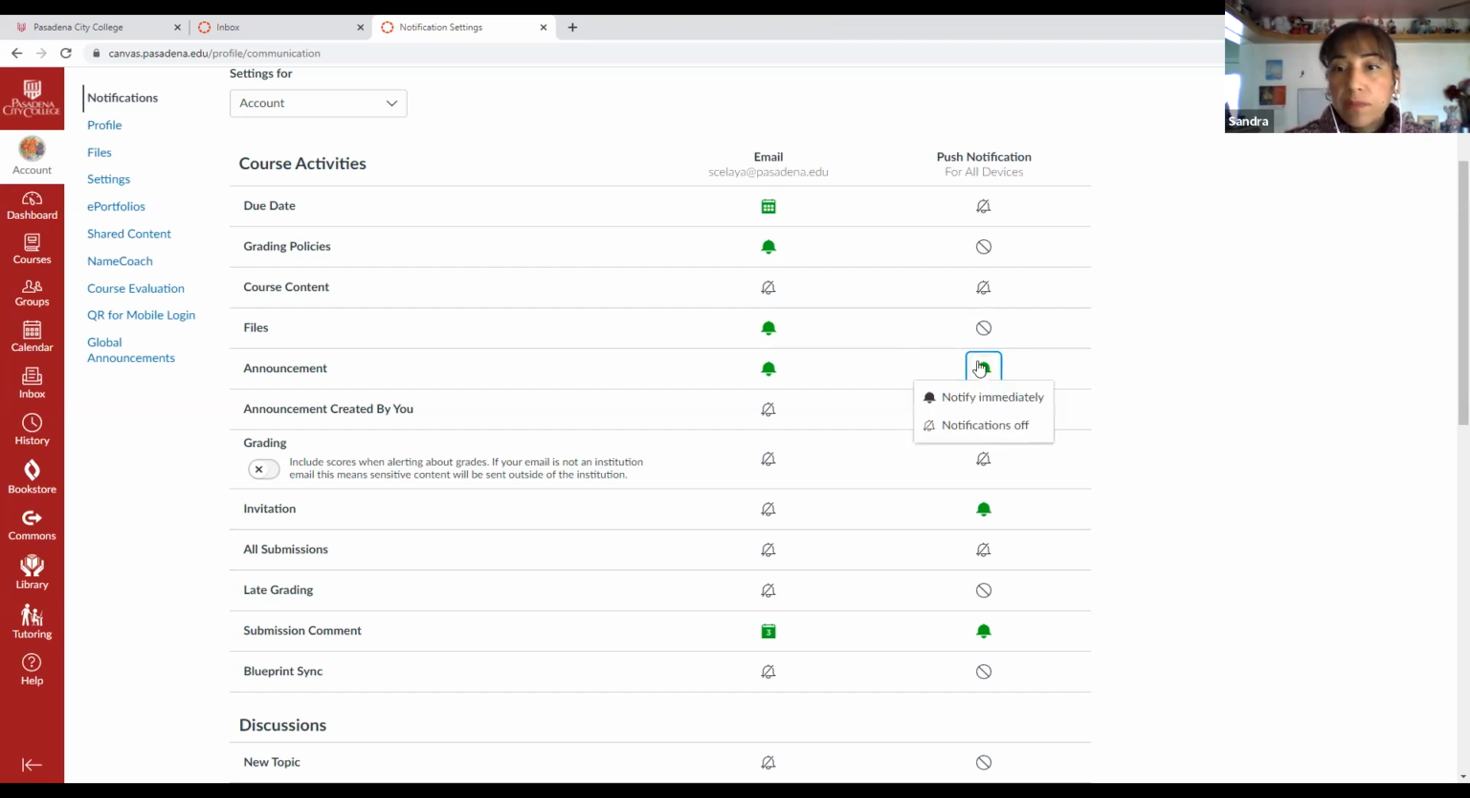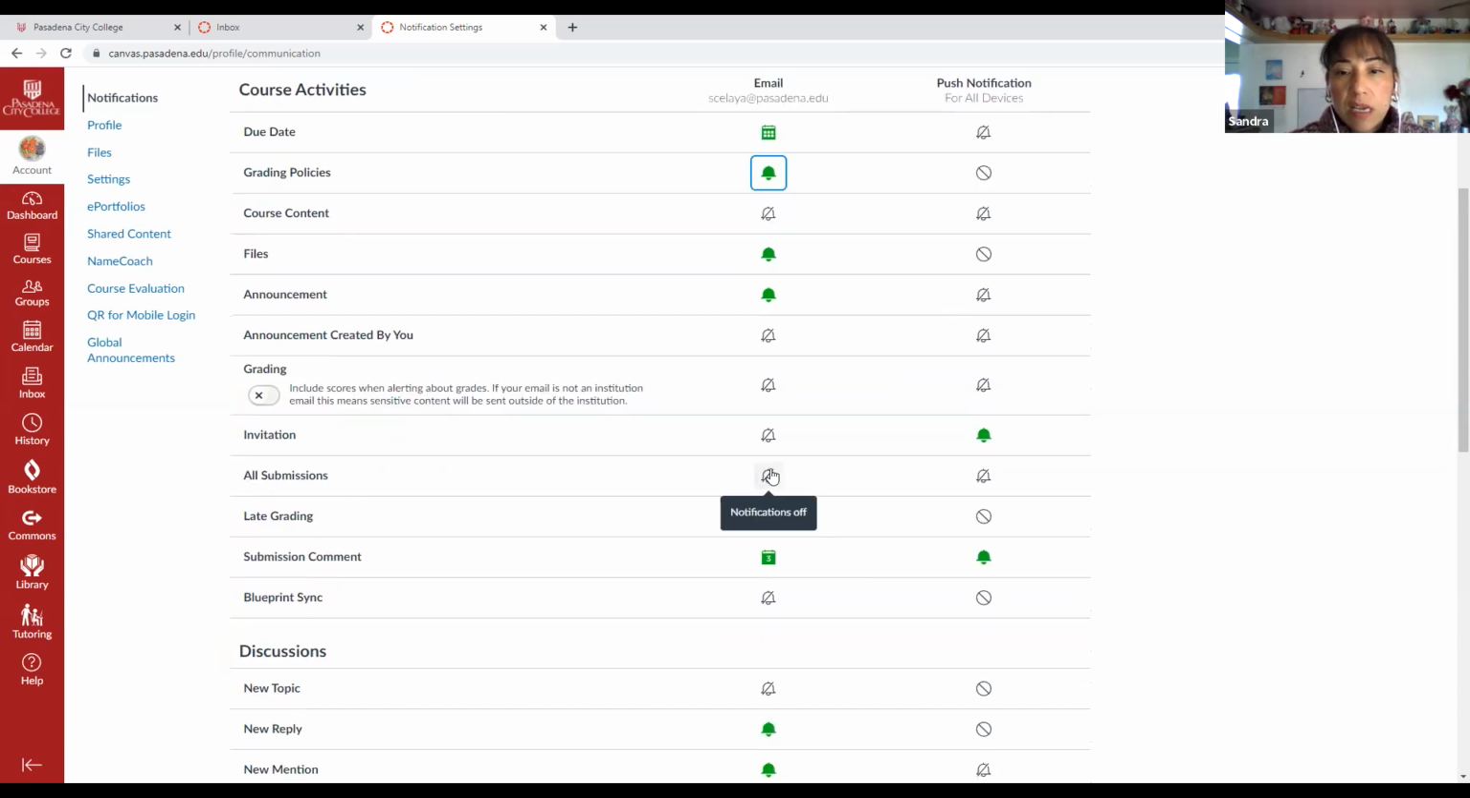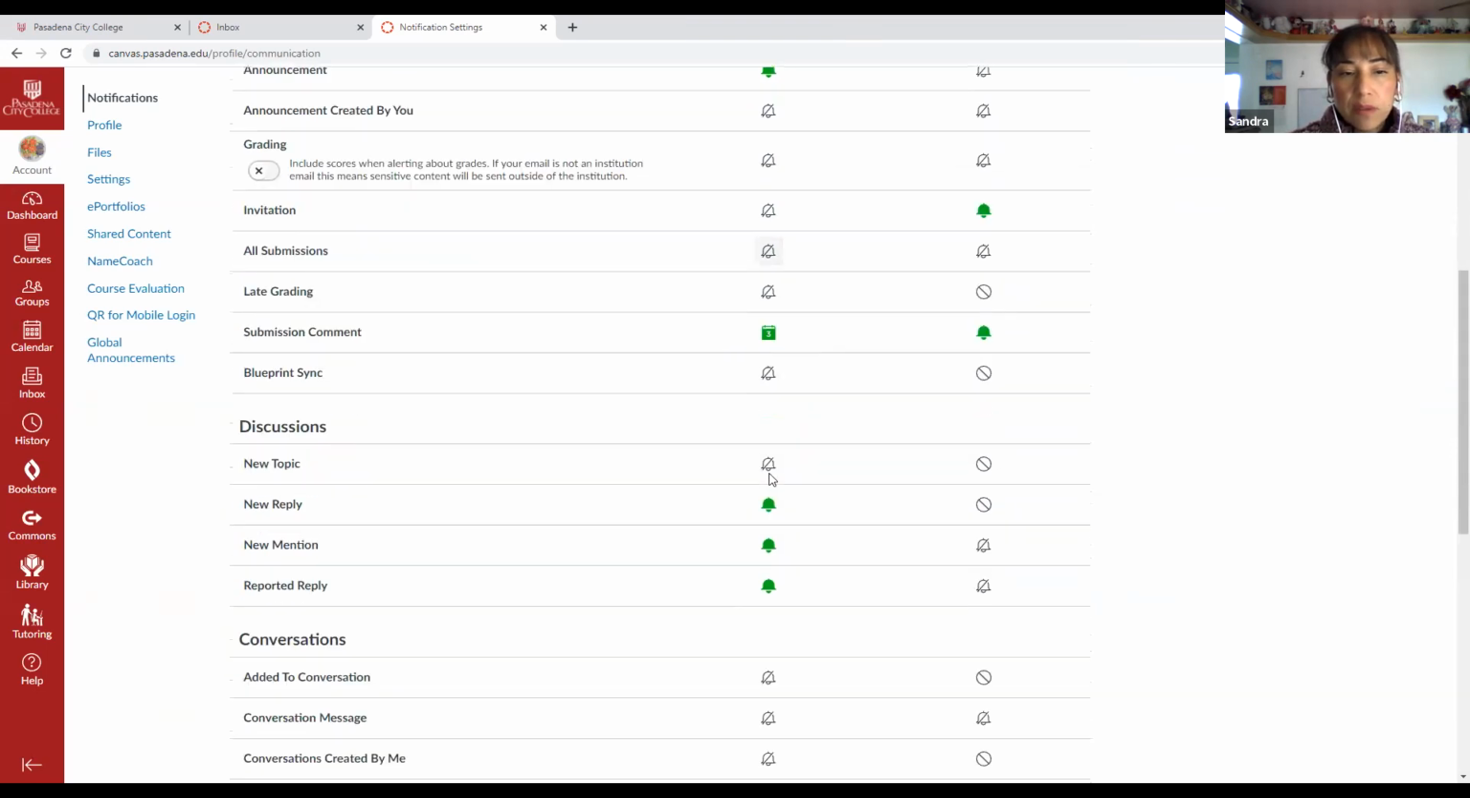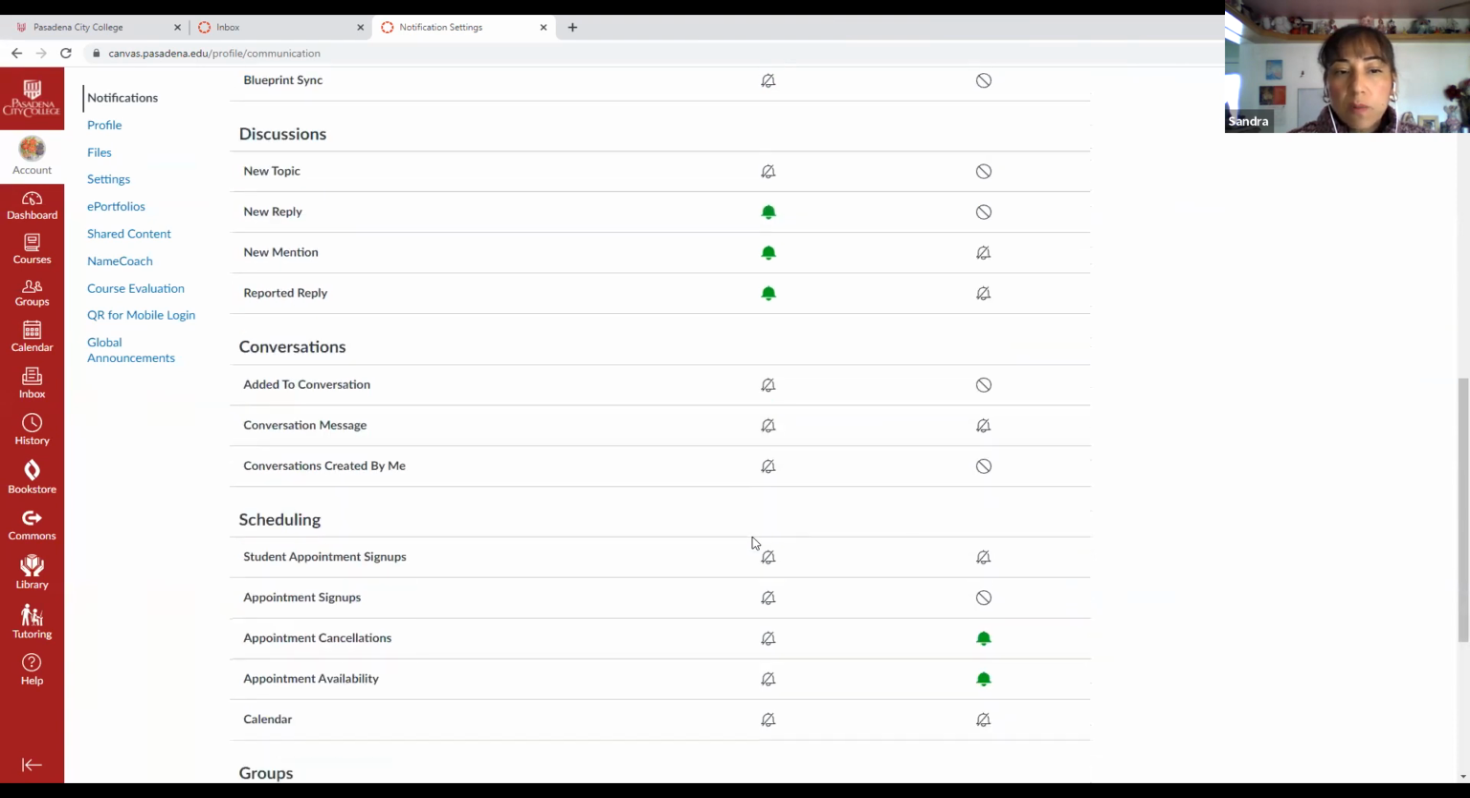Whenever you're ready to remove them, you just say notifications off, turn them off. You can turn them off whenever you want to. You want to do it right away, because if you don't, then you're not going to be able to get those notifications that you want, especially the announcements. I think the announcements are super, super important. And also the grading policies. And also if you have late submissions and you want to get notified, or if I send you a message, that's what you want. So make all of the ones that you think will be important to you green.